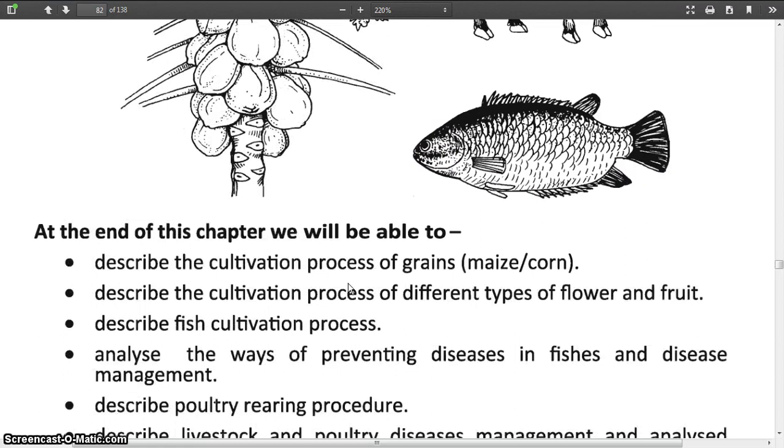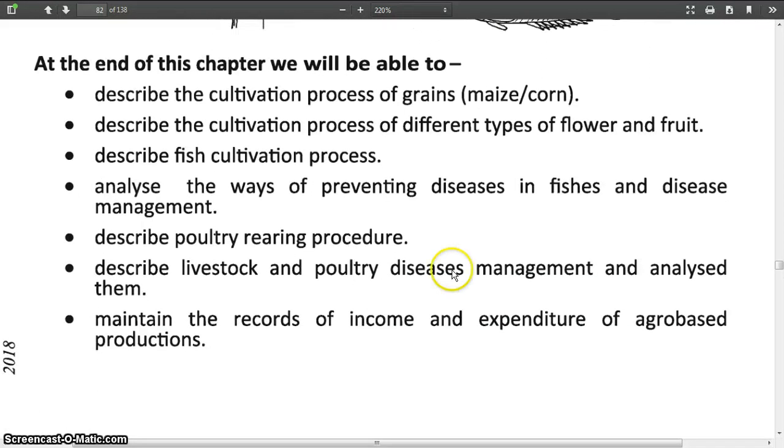At the end of the chapter, we will be able to describe the cultivation process of grains. Describe the cultivation process of different types of flowers and fruit. Describe fish cultivation process.